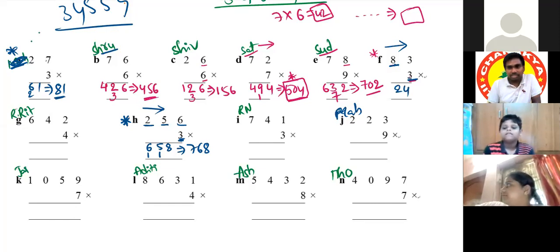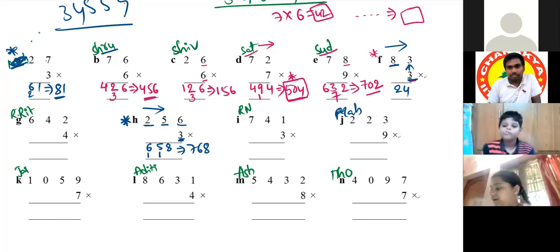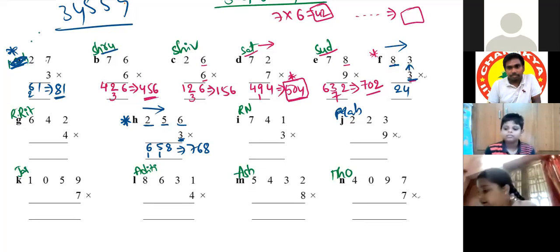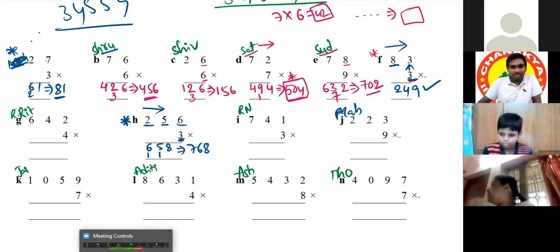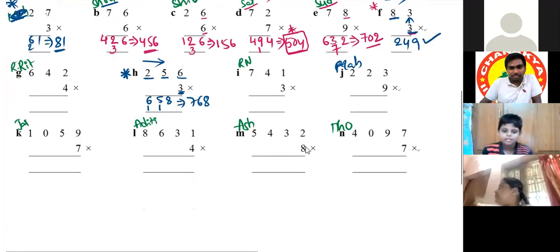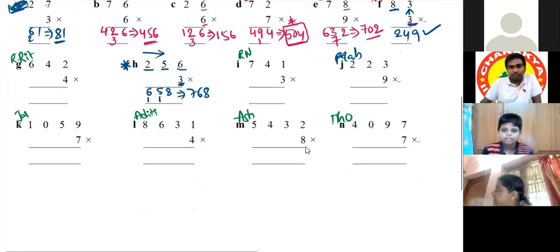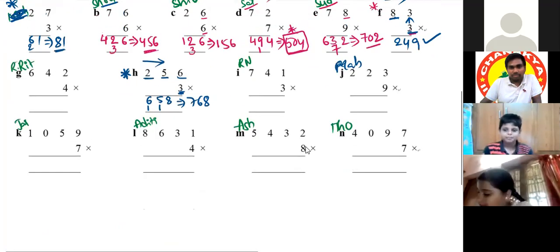First number as it is. Next, 3 threes are 9. That's all, 249, because there is no carry here. Cyrus, understood? Yes, sir. Thank you, sir. If not, I'll take one more question. No, sir, I understand.